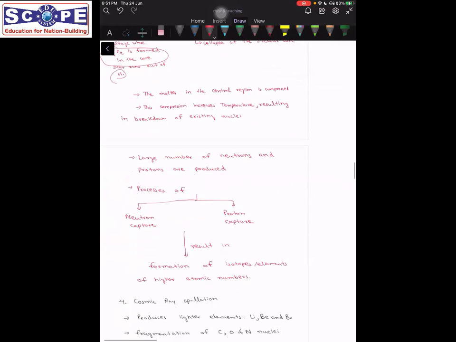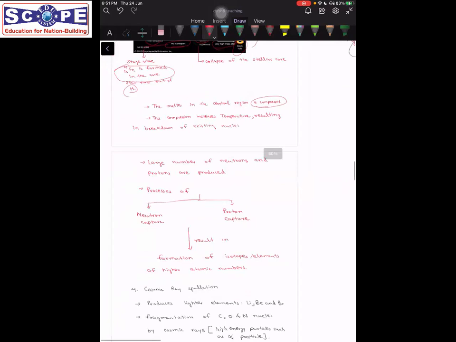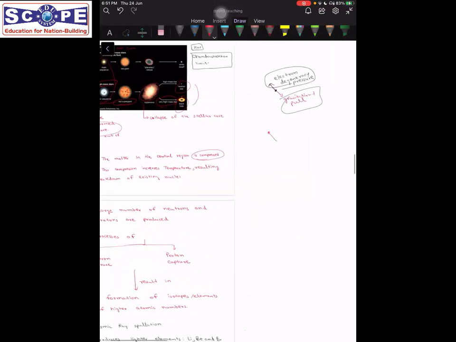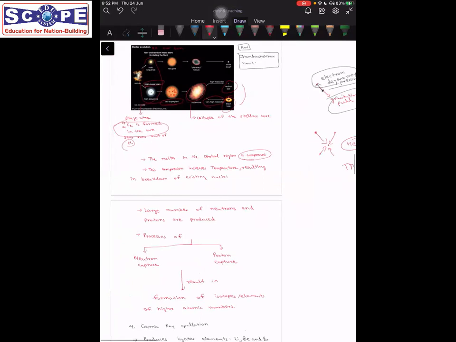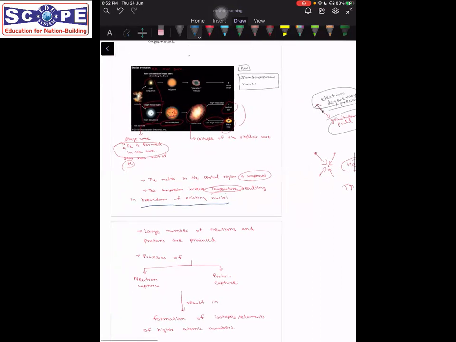At supernova, compression took place as we just talked about. What would this compression result in? Because of the gravitational pull, the particles come and collide together. When they collide, they generate heat, and the temperature rises. When the temperature rises, it results in the breakdown of existing nuclei. So those nuclei which already existed in this red supergiant start to break down.